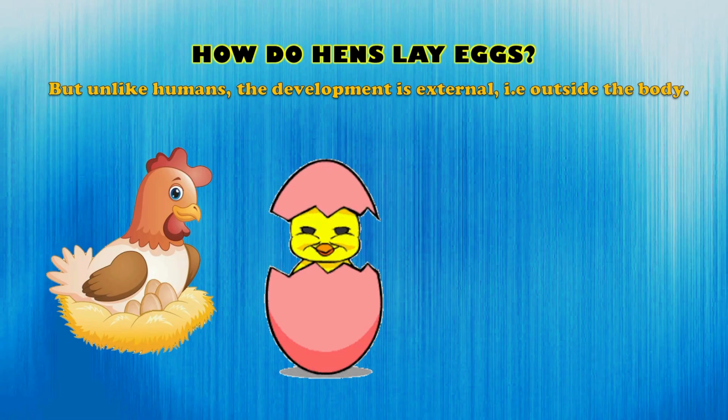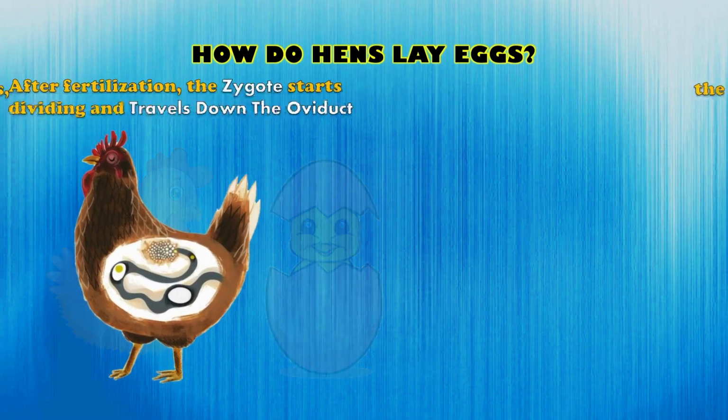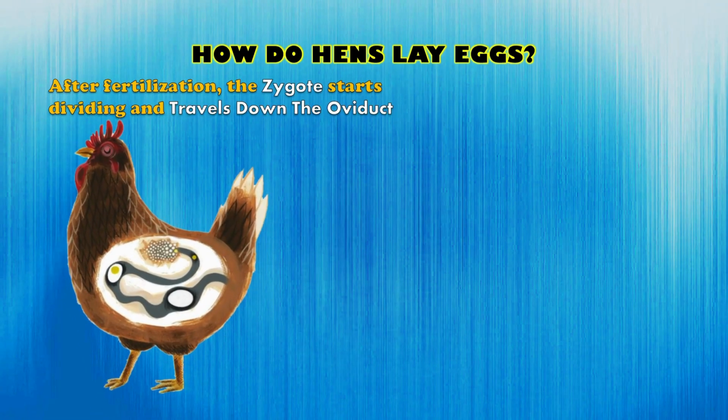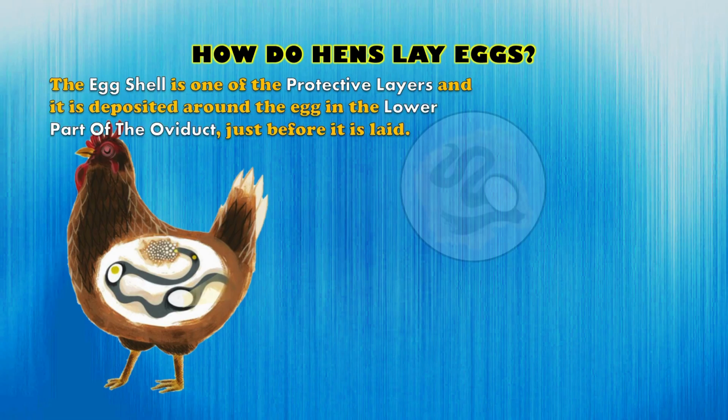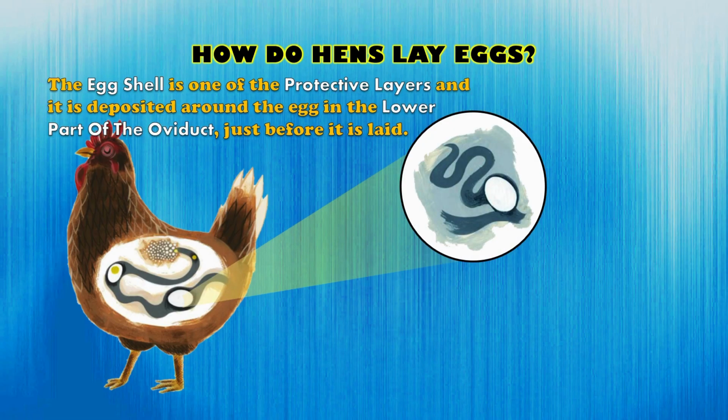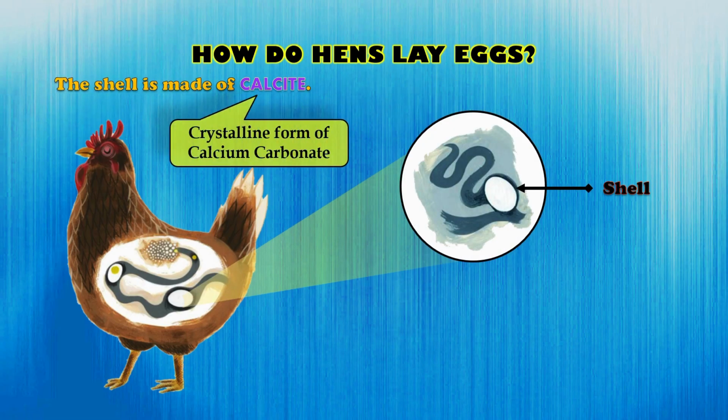After fertilization, the zygote begins to divide into many cells. While dividing, it slowly travels down through the oviduct. As the developing egg moves downward, the egg shell begins to form around it. The shell is one of the protective layers that keep the embryo safe. The shell is made of a mineral called calcite, which is a crystalline form of calcium carbonate. This shell forms in the lower part of the oviduct, just before the egg is laid.